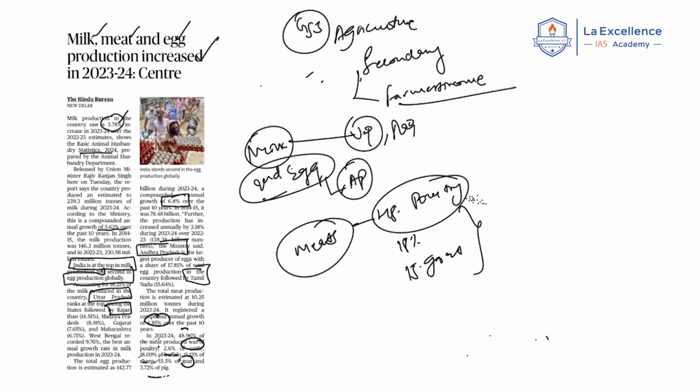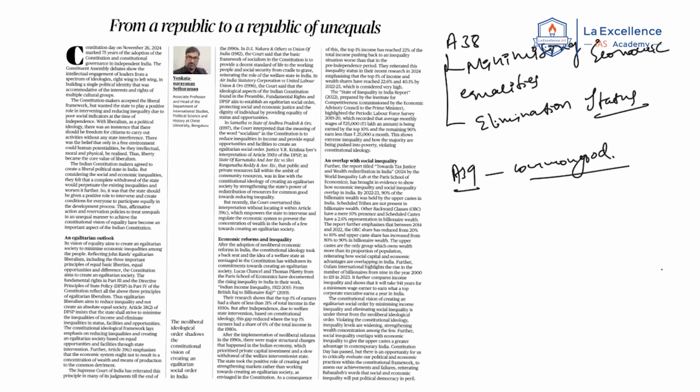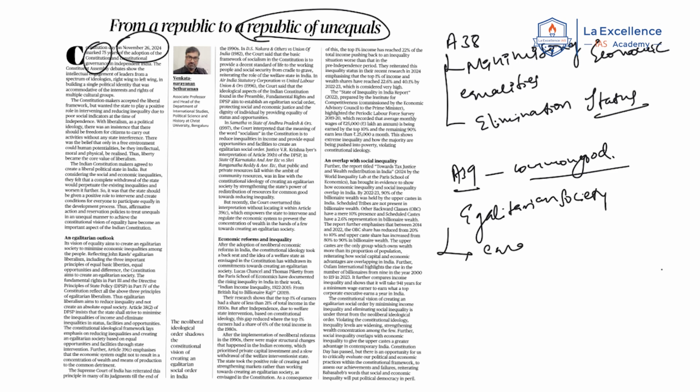Now, coming to the next article. This article is titled from a republic to a republic of unequals. What is the context of the news? This article says that November 26, 2024 constitutes 75 years of the adoption of the constitution. In this context, the article says the constitution has a goal of establishing an egalitarian society. What is meant by egalitarian society? Having equal opportunities, social equality, fewer status differences, ensuring social justice. All these things are part of an egalitarian society.